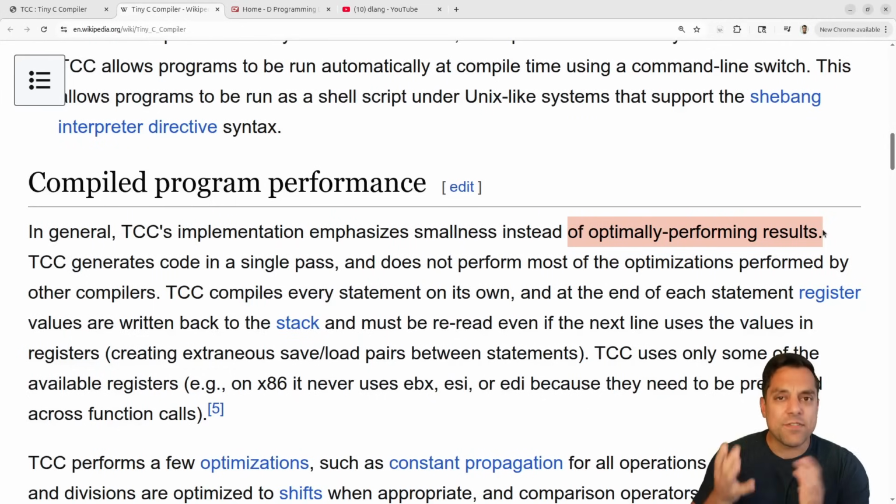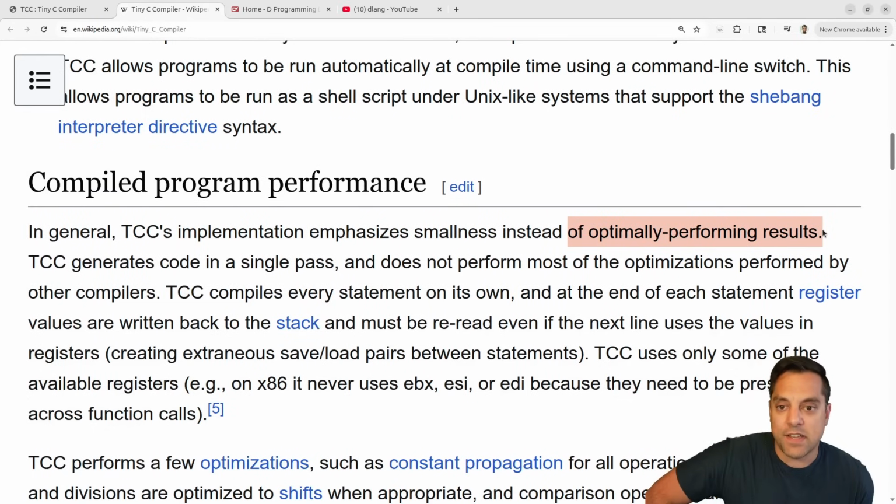So again, different goals, but it is very advantageous to be able to, as a developer, just compile your code fast and get an iteration of, did this fix the bug I was working on? And then for your release version for your consumers, then you can compile the optimized version and of course test that to make sure it's equivalent. But that's the sort of principle here. So again, there is a place in the world certainly for fast C compilers, fast C++ compilers, fast etc.